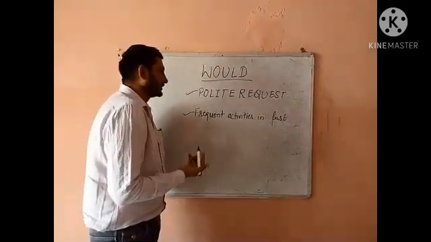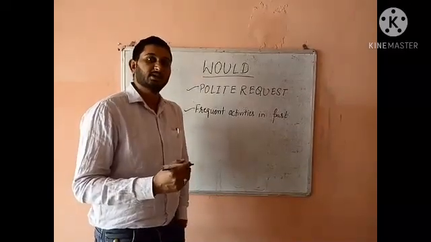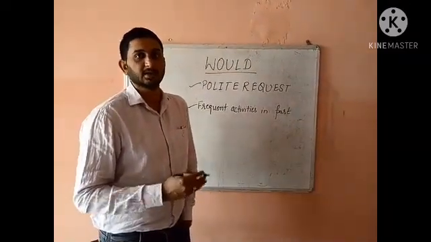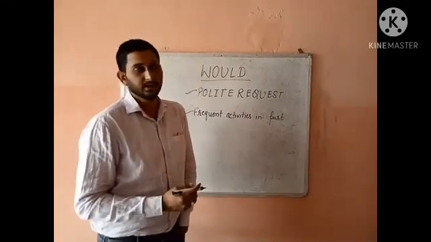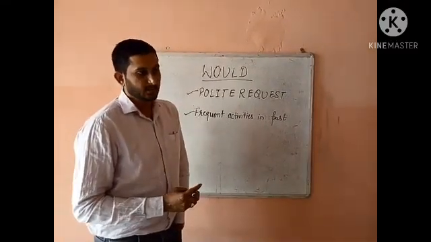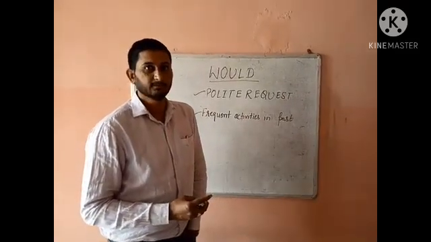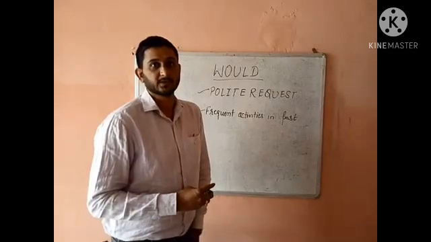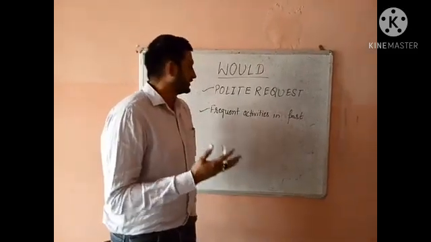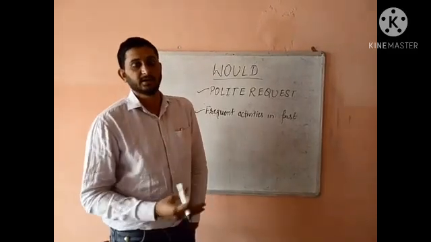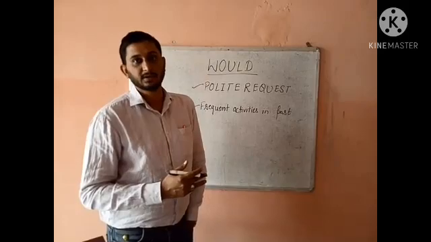Next is frequent activities in the past. Something that has been repeated in the past on a regular basis. In order to express that, we are going to use would. For example, my father would go to school to check my performance every week. So this activity has been continued for a frequent period of time.